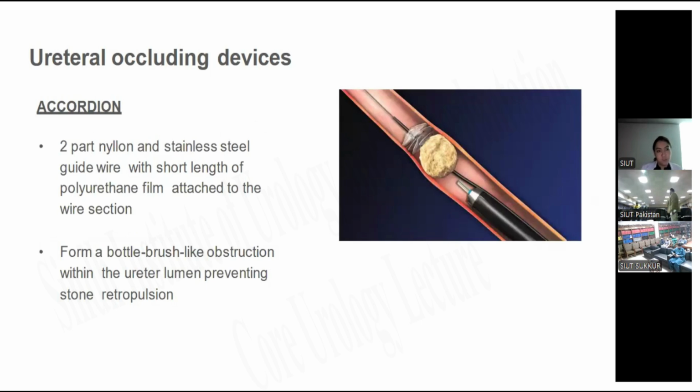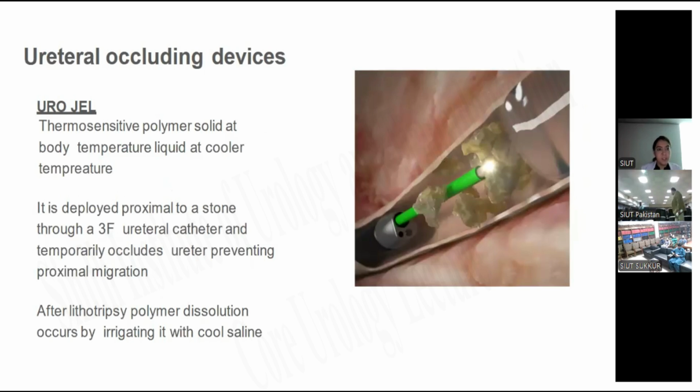Accordion has a two-part nylon and stainless steel guide wire with a length of polyurethane film attached to the wire section, forming a bottle brush-like obstruction within the ureter lumen, preventing stone retropulsion. Urogel is a thermosensitive polymer, solid at body temperature and liquid at cooler temperature. It is deployed proximal to the stone through a 3 Fr ureteral catheter and temporarily occludes the ureter, preventing stone migration. After lithotripsy, polymer dissolution occurs by irrigation with cool saline.